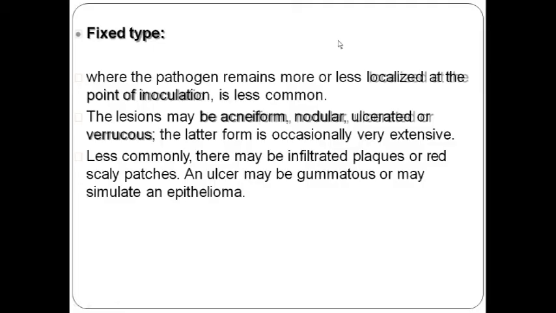Now we have talked about the localized variant of sporotrichosis. Many times sporotrichosis is localized to a specific point of inoculation, doesn't have hematogenous or lymphatic spread, and the lesions usually show as acneiform or nodular, only the lesions will be seen.